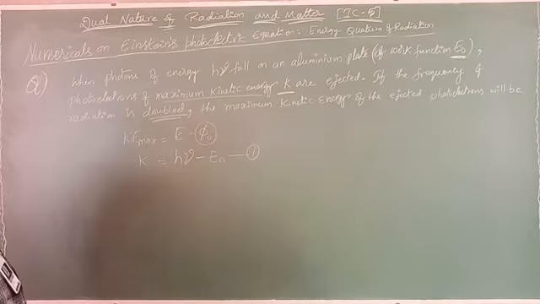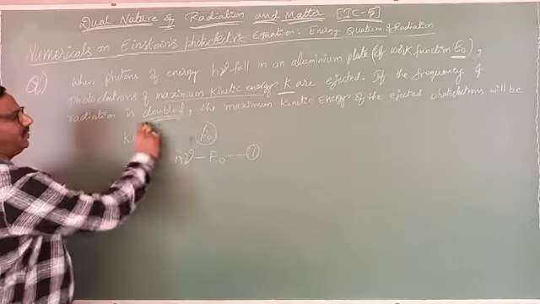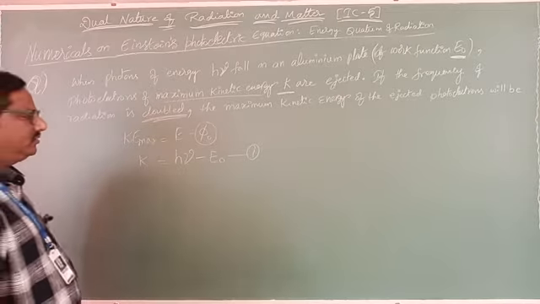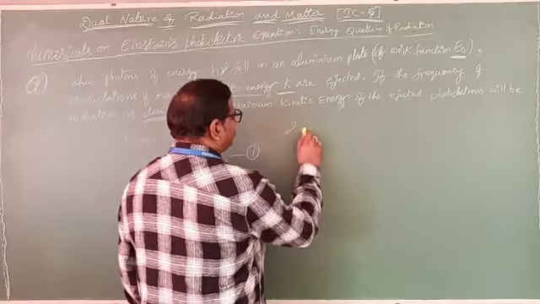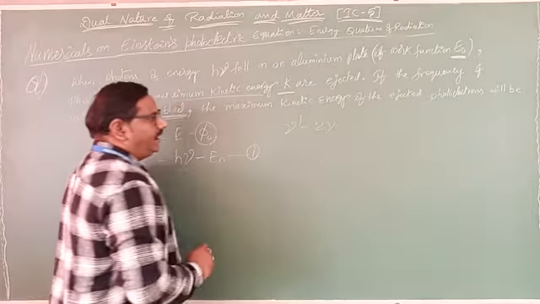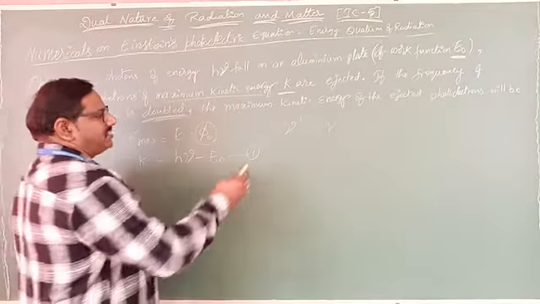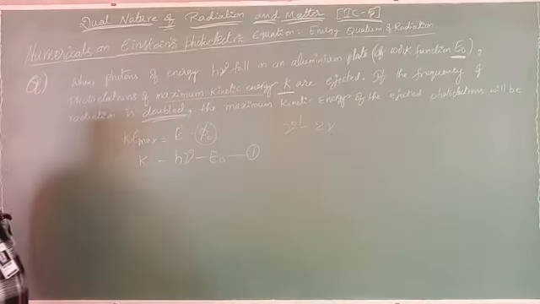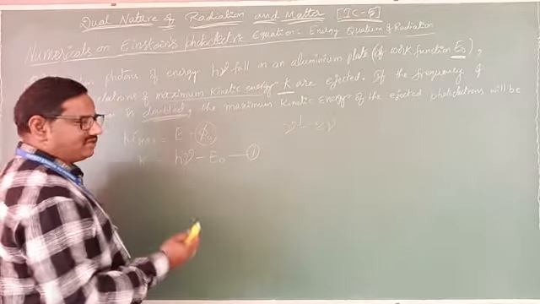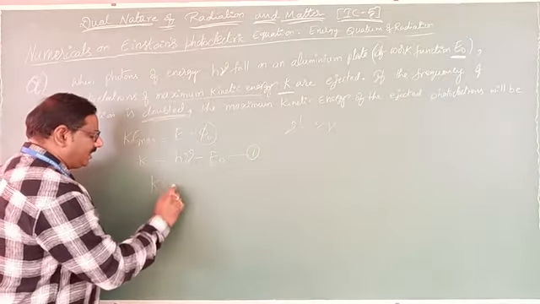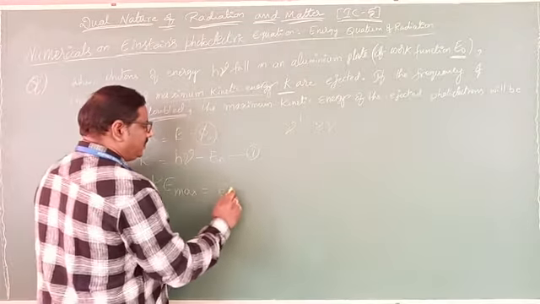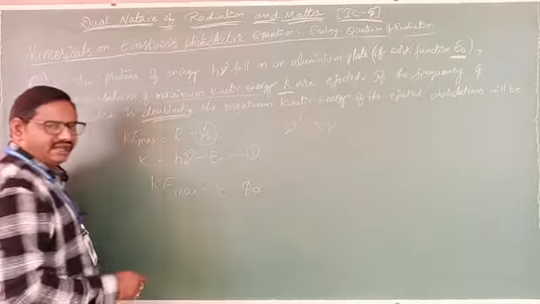Then what they are asking: if the frequency of radiation is doubled, the frequency will become 2 nu. So the frequency nu dash equals 2 nu. Okay, doubled. Then the maximum kinetic energy of the ejected photoelectrons will be? Now in the second equation, Einstein's photoelectric equation, Ke maximum equals E minus phi naught. This is the general equation.